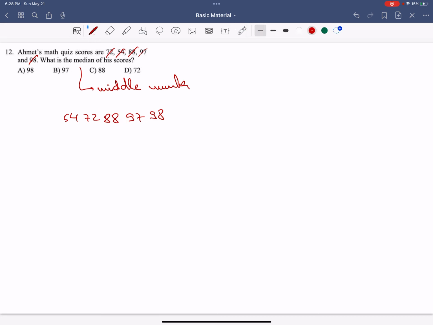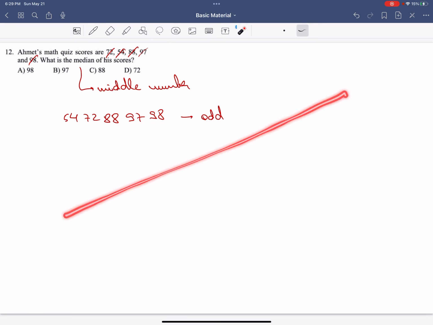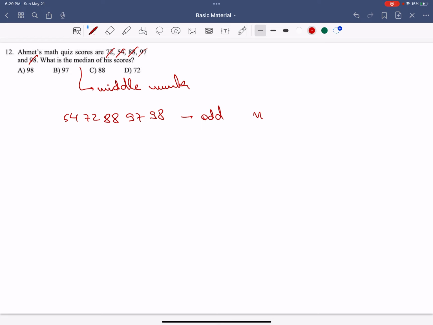How do you find the middle number when you have an odd quantity of numbers but it is super large? You take the number of terms, add 1, and divide by 2. For example, here, 5 terms. 6 divided by 2 is the third term. It's always this. So 1, 2, 3. The third term, when you put the numbers in increasing order, is the middle one, so the median.